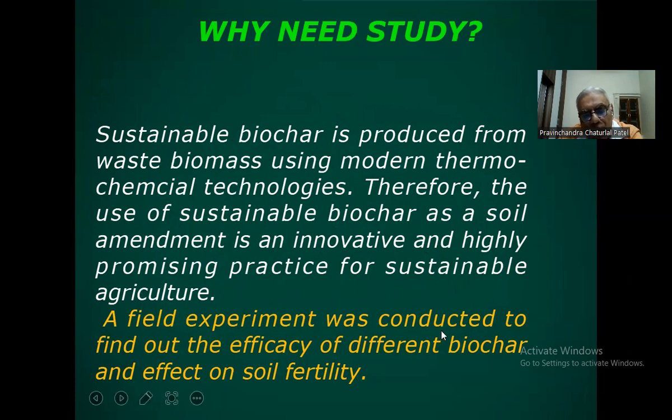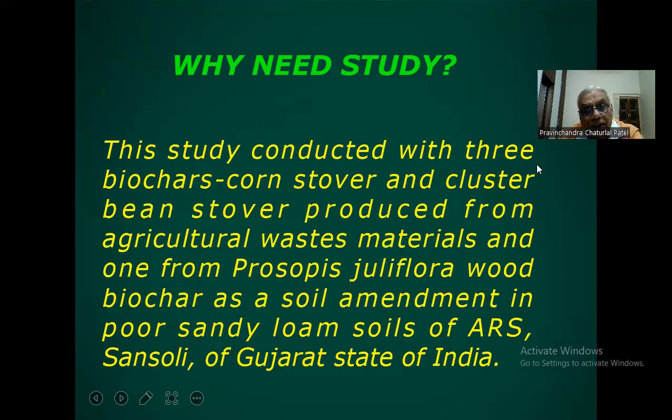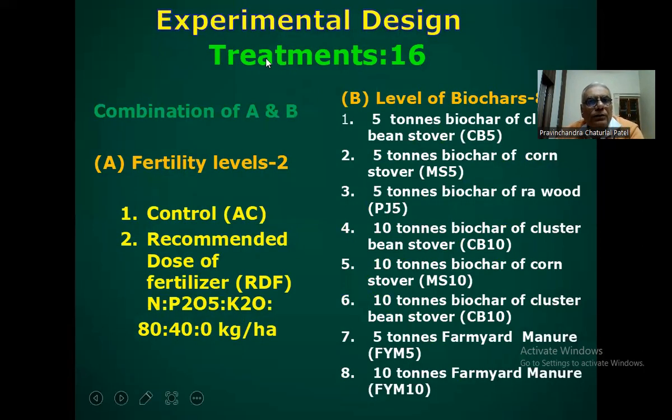A field experiment was conducted to find out the efficacy of different biochars and their effect on soil fertility. This study was conducted with three biochars. We have taken corn stover biochar, cluster bean biochar, and another we purchased from the market, Prosopis juliflora wood biochar, as a soil amendment, and we tested them in poor sandy loam soil of the Agricultural Research Station, Sansoli, of Gujarat State of India. So this is the experiment region.